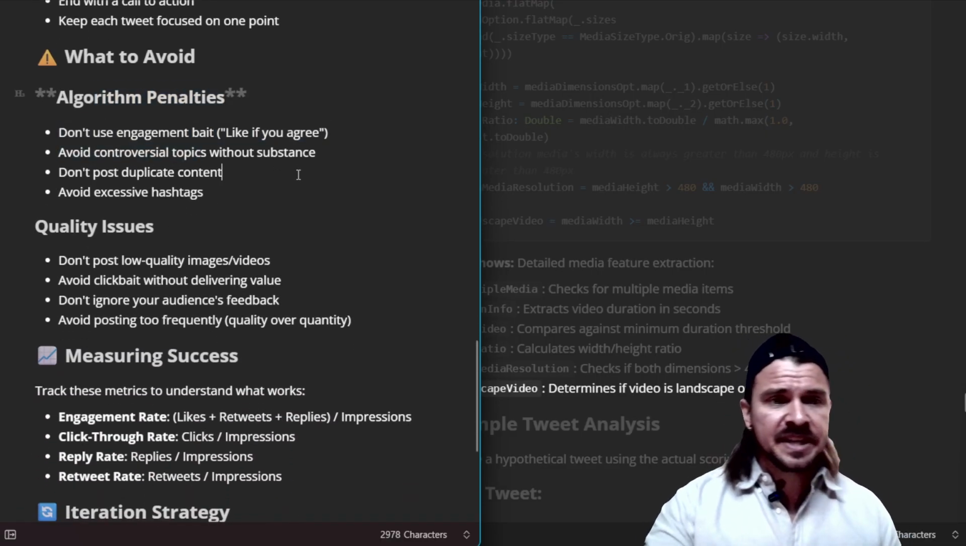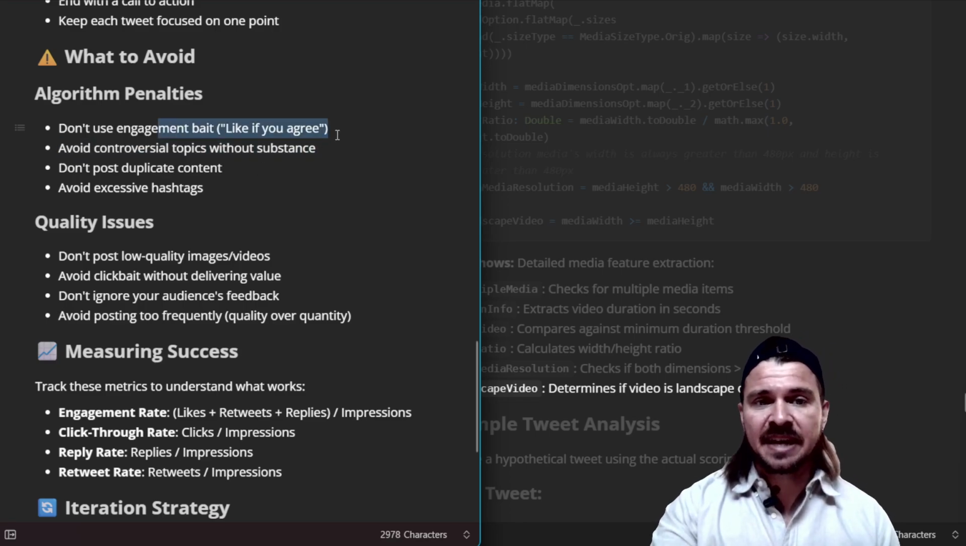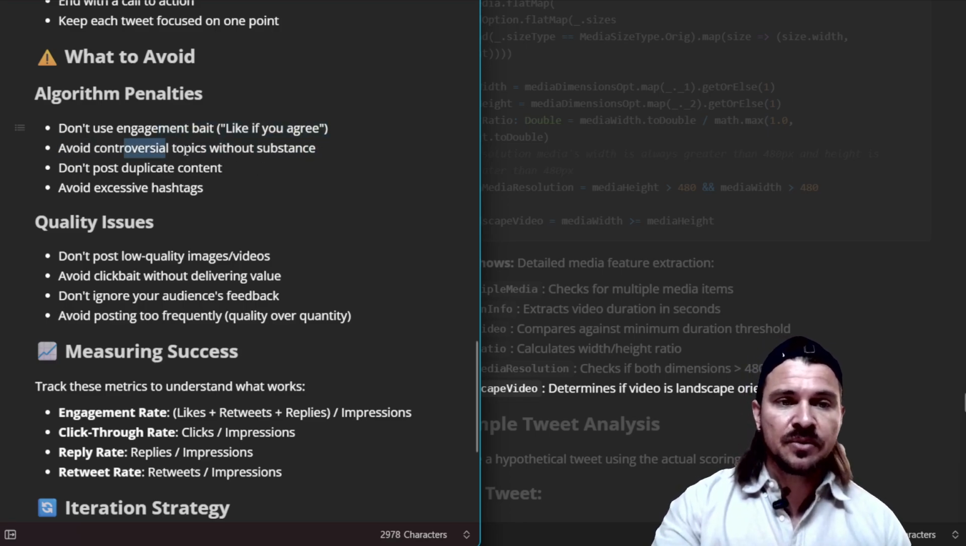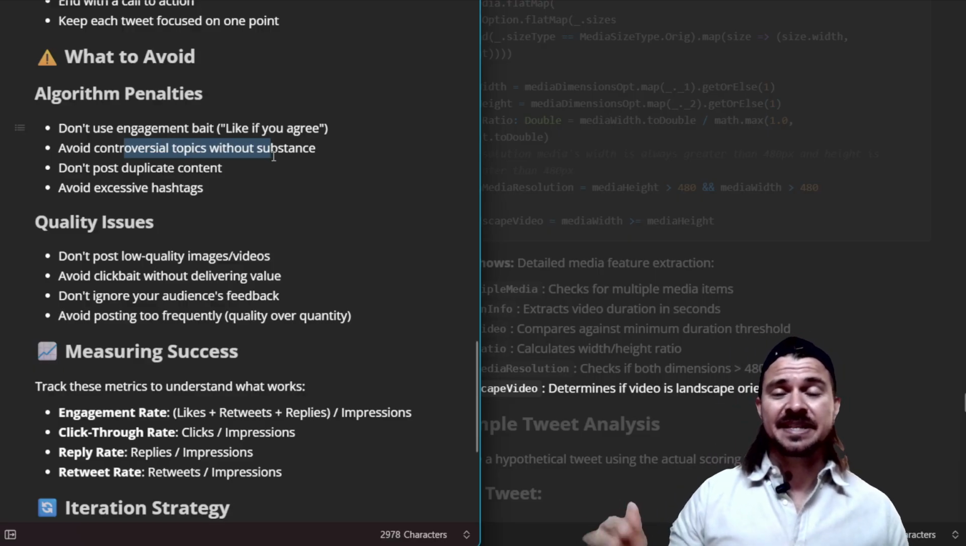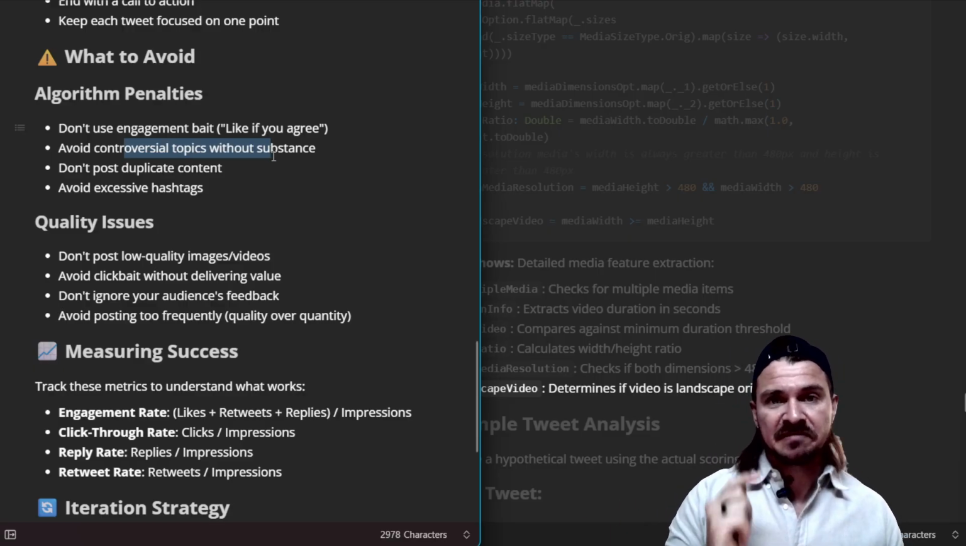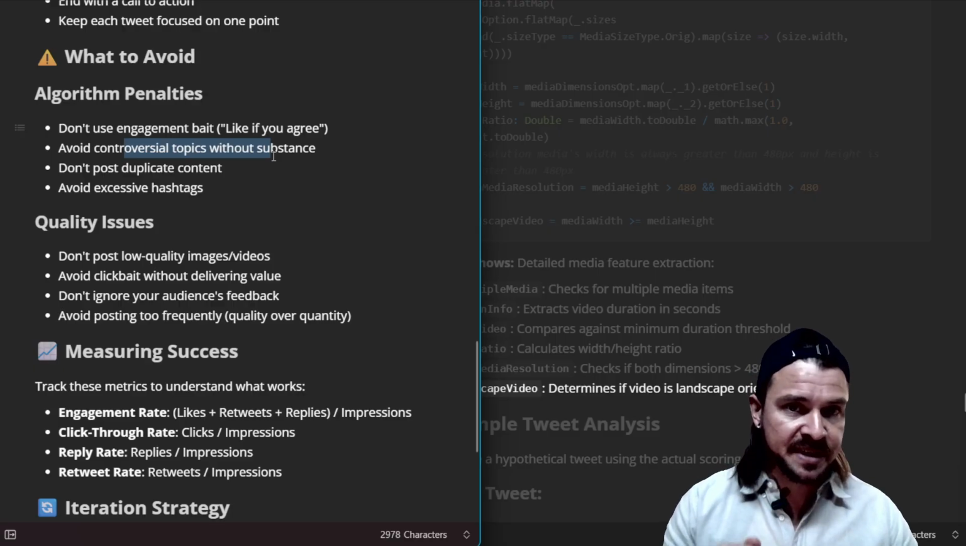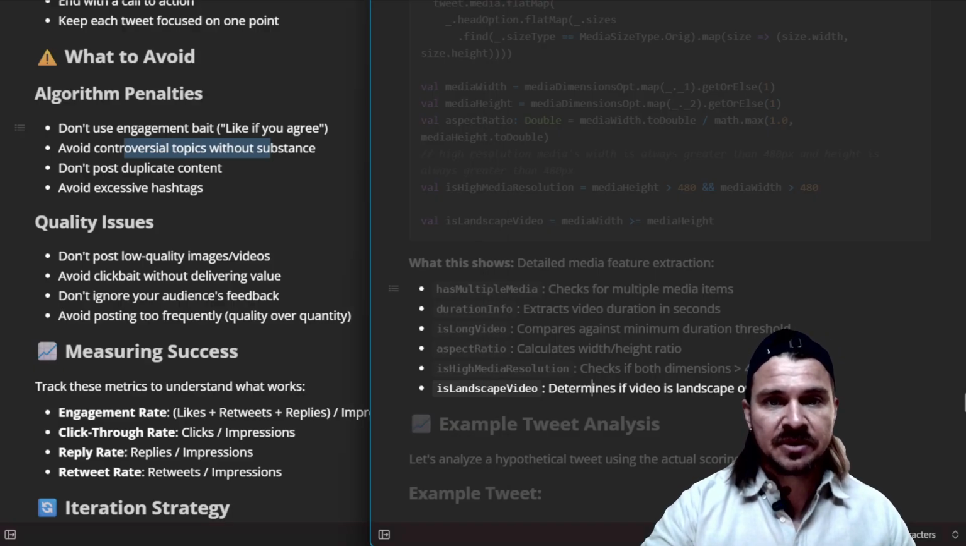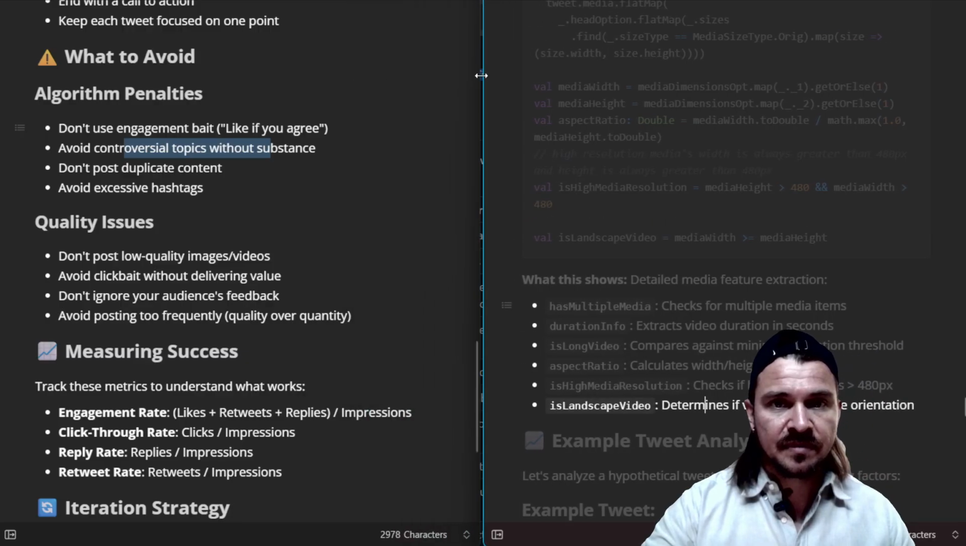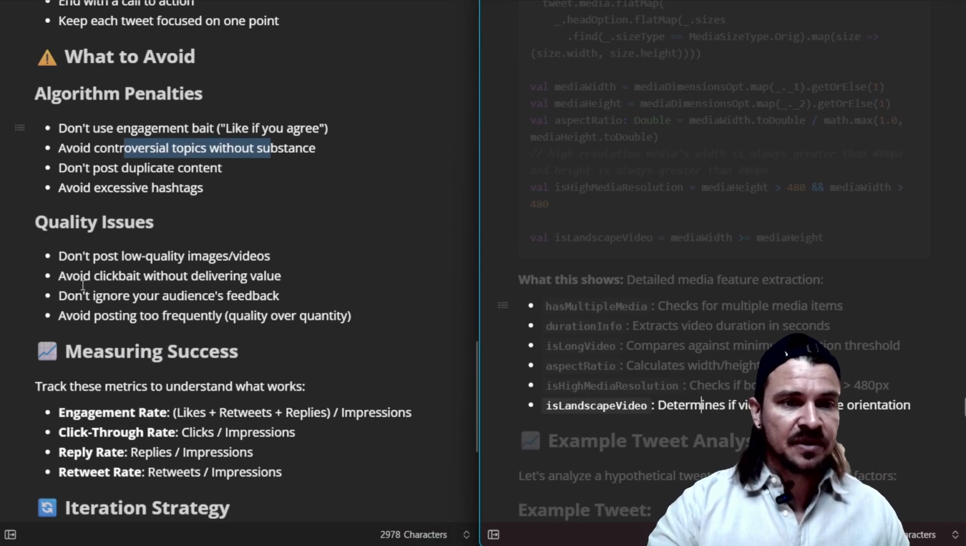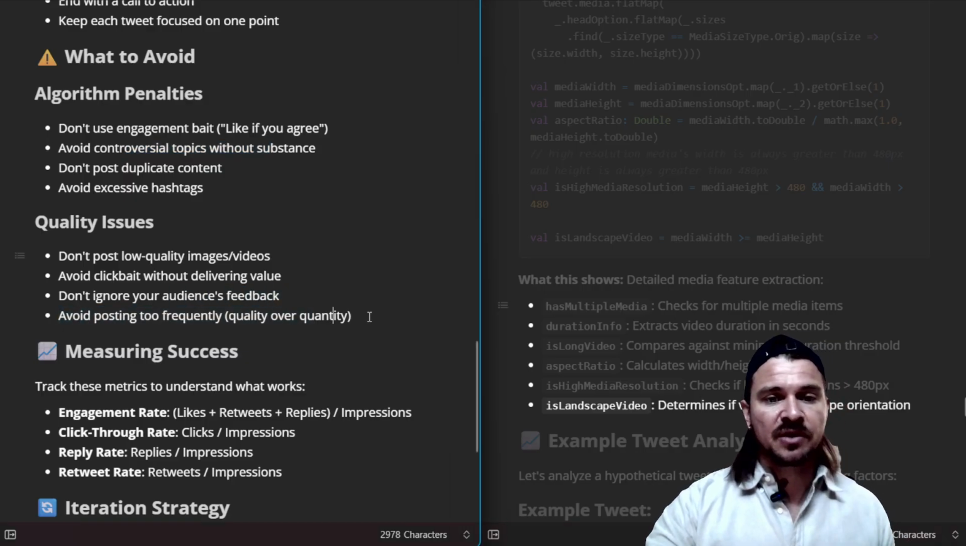Remember to avoid penalties, right? So don't have a clickbaity type post. If you have a controversial topic, make sure that it's actually of substance, because if a person reports your tweet, then you're going to lose points there. Sorry, let me just fix this viewing. Again, don't post too much, so quality over quantity.